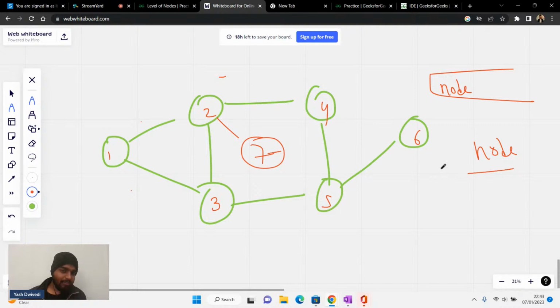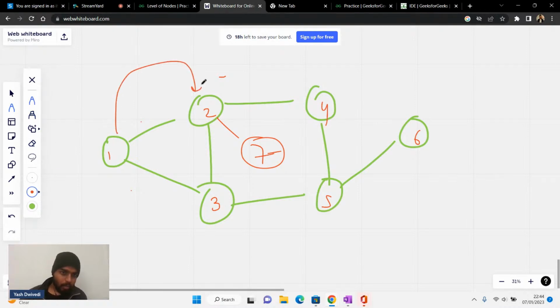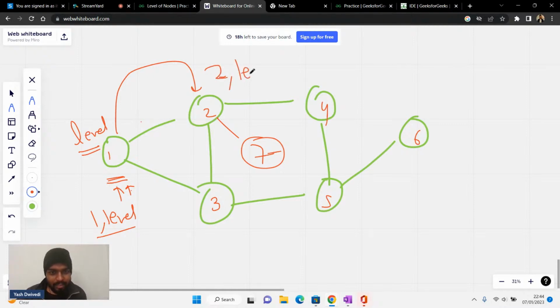So earlier we were storing the nodes, but now I need two pieces of information. If I am going from this node to this node, I should know that earlier I was at this node, but I should also know the level. One more parameter that should be there with me is the level. Please write level in the chat. From this node one, it has a certain level, so if I'm going to the next node, node 2, it will now have the level as level plus 1. Yes or no? So that is what I need.